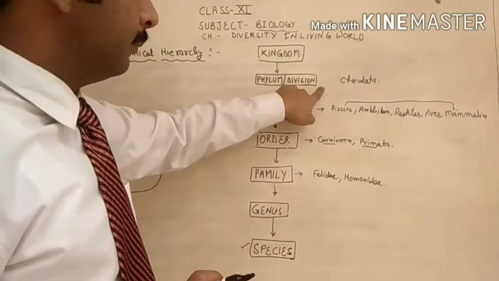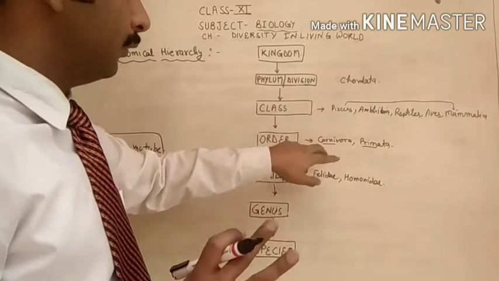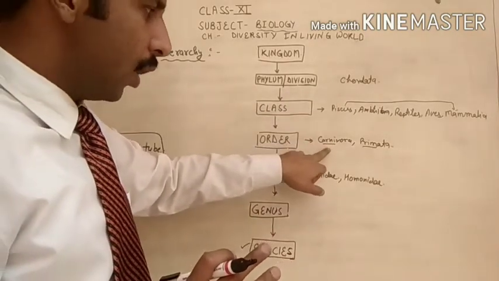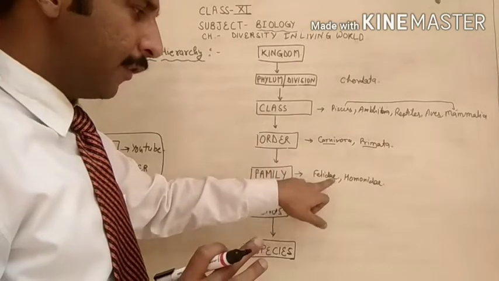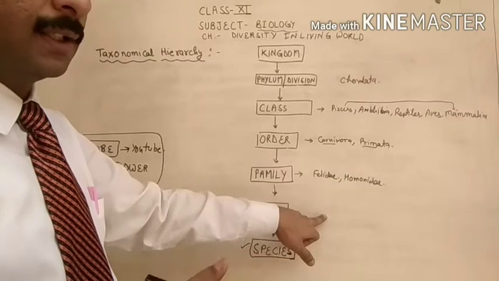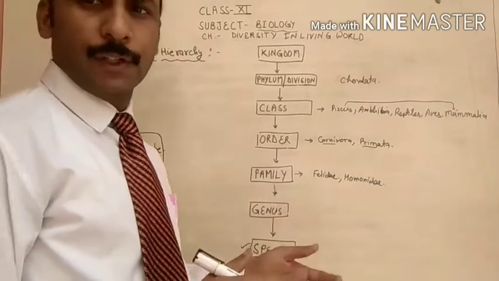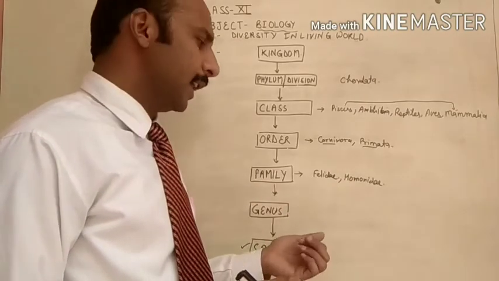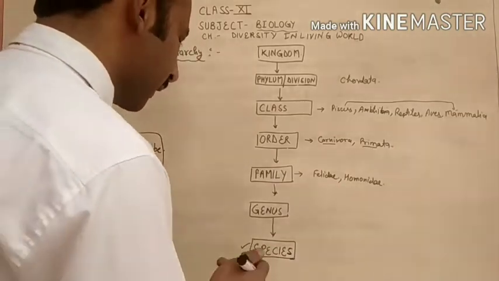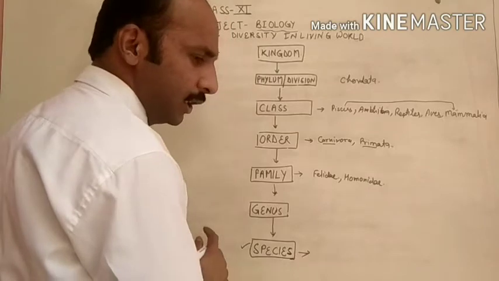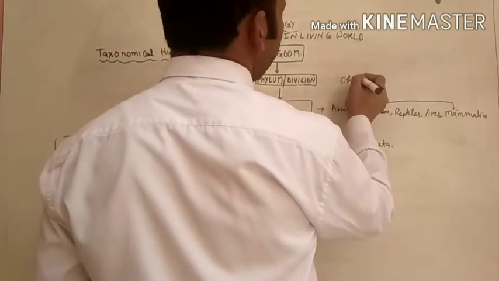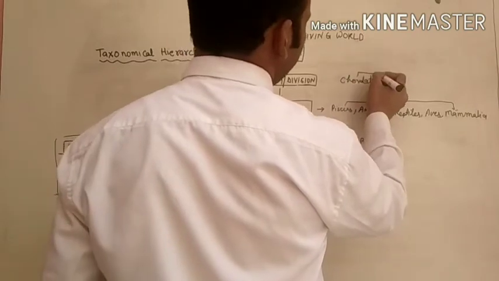So the phylum is the group of classes. Class is a group of orders. Order is a group of families. Family is a group of genera. Genus, for example, refers to the different names of organisms like plants and animals, like the tiger's name. I will discuss it with you. Species is the smallest group.